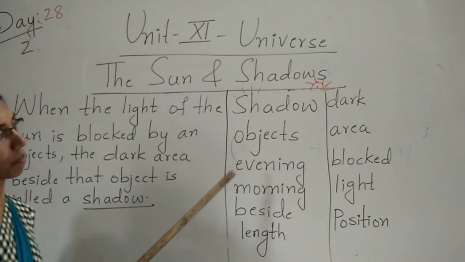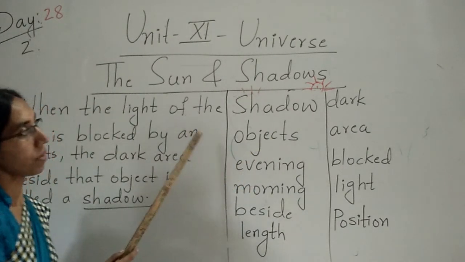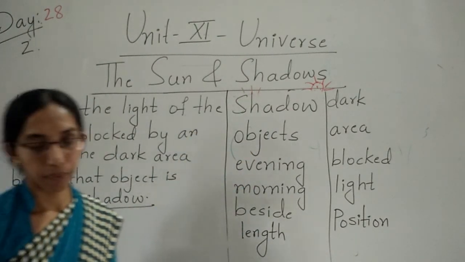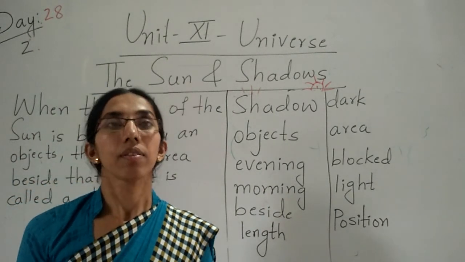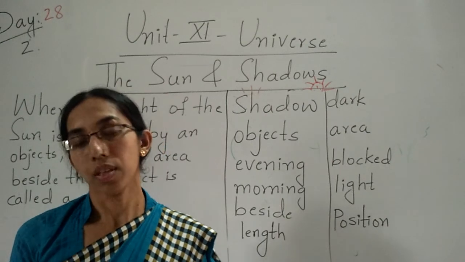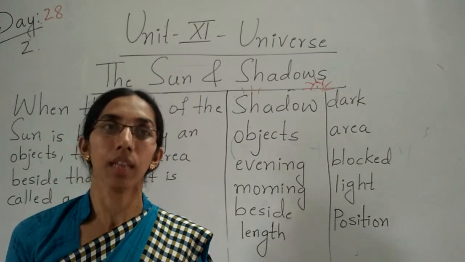So these are some difficult words from this lesson, children. So in today's class we have discussed the sun and shadow. The same thing, children, I will continue in the next class.